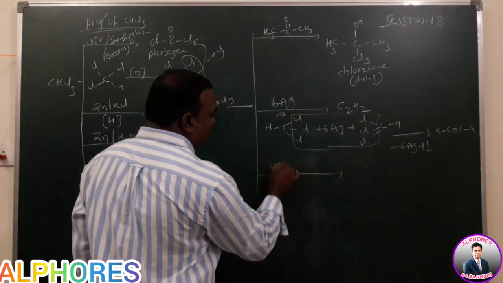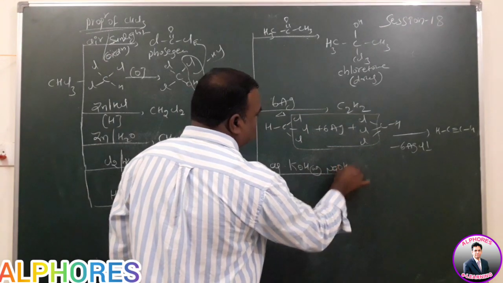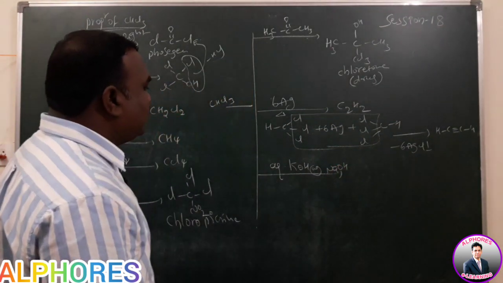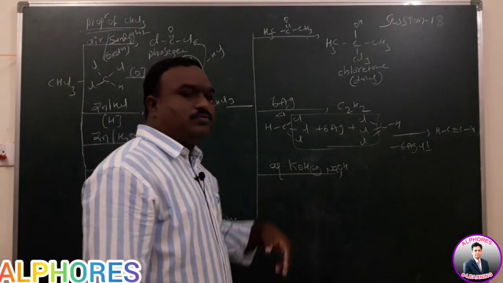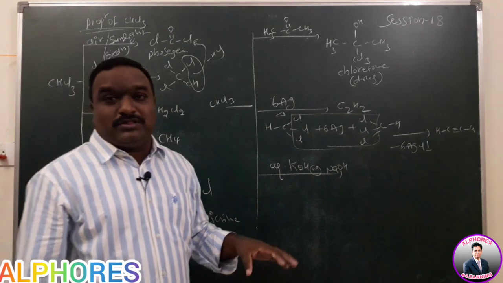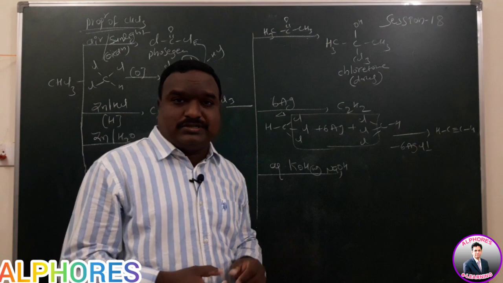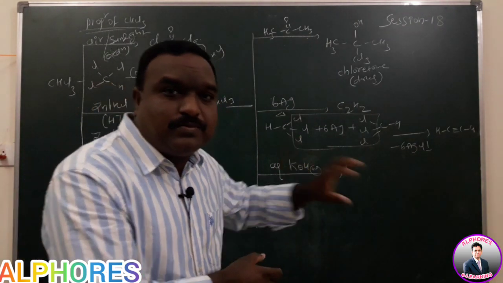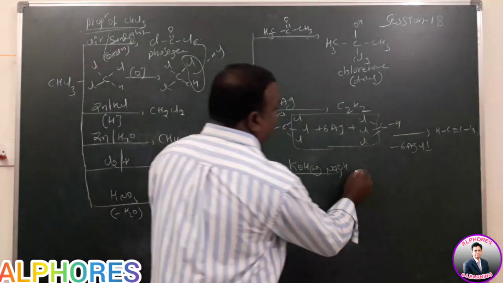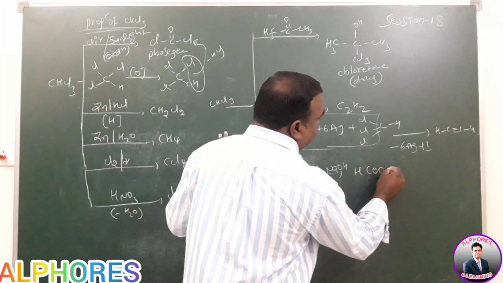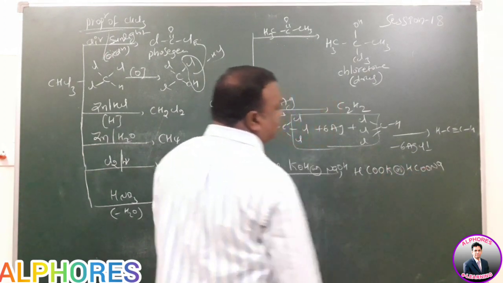Next, reaction with KOH or NaOH. Reaction with KOH or NaOH is given. The reactant has chlorines, the reagent has OH group, and the medium is aqueous. Then what type of reaction is possible? In between them, a nucleophilic substitution reaction is possible, where each chlorine is replaced by OH group. So in this case it forms sodium or potassium formate. Sodium or potassium formate is formed here.